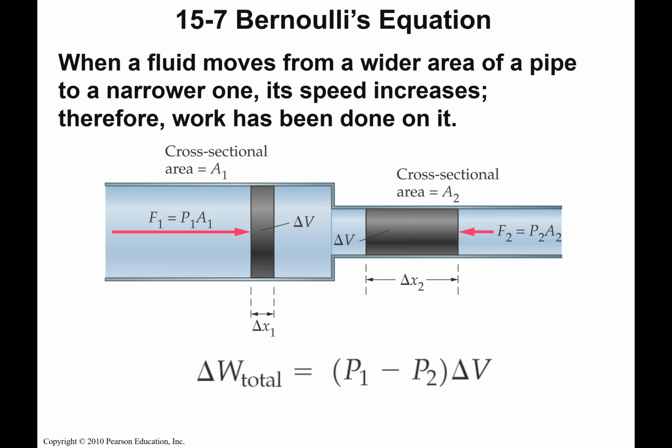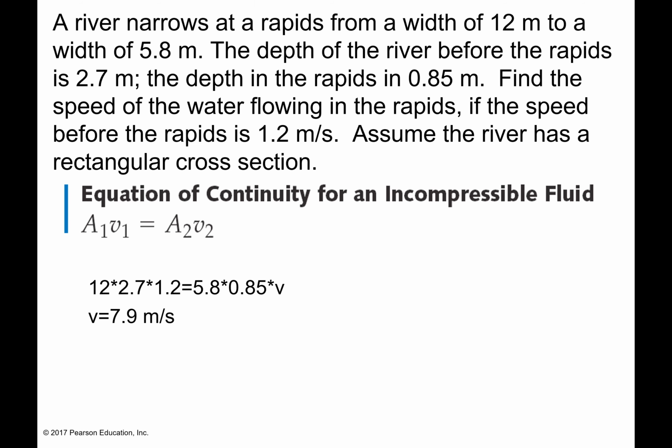So that means whenever I go from a wider area into a smaller area, we know that the speed is going to increase because work was done on it. So here we have an example. We have a river and it narrows at a rapids. It goes from a width of 12 meters to a width of 5.8 meters. The depth of the river before the rapids is 2.7 meters, and the depth in the rapids is 0.85.